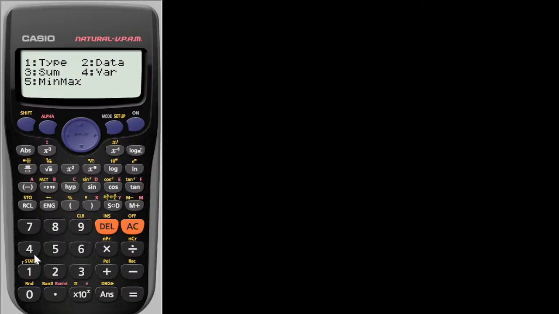Shift 1 again. We're going to choose option 3 because we want the sum. Option 3 is summation: sum of x squared and sum of x. Now we want the sum of x. We don't want the sum of x squared, which is option number 1. It's option number 2. So what do you get there?